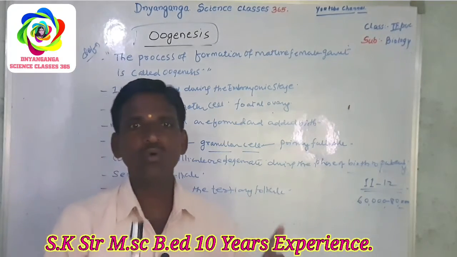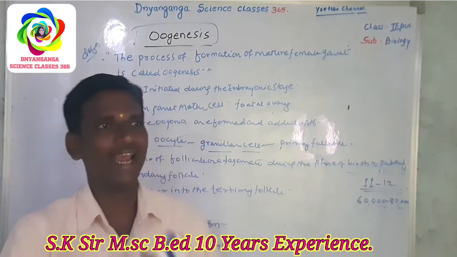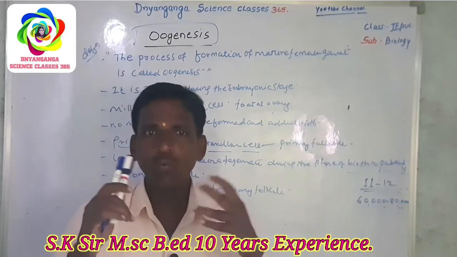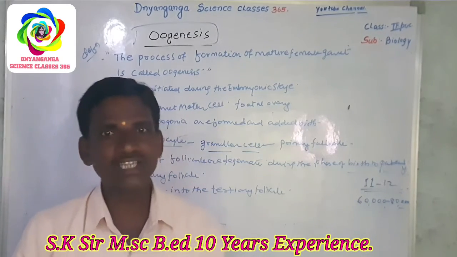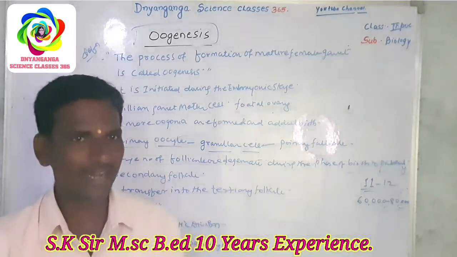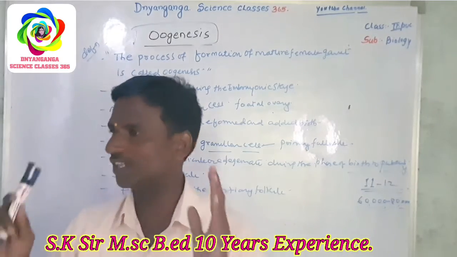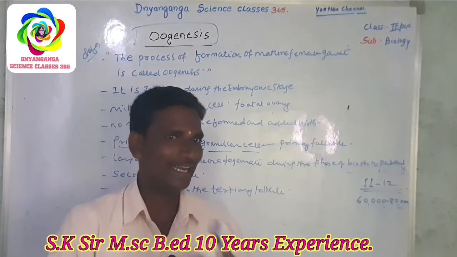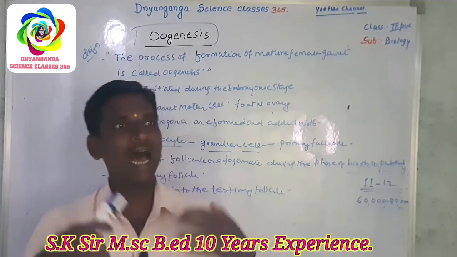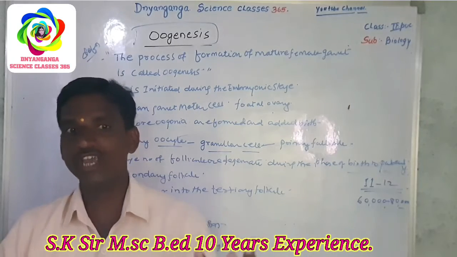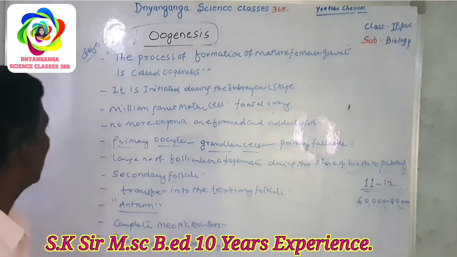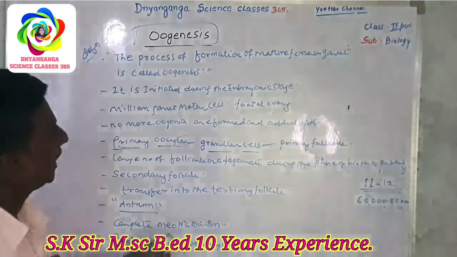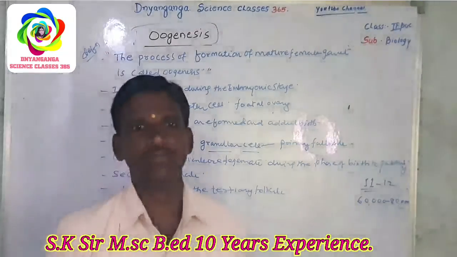No more oogonia are formed and added after birth. First, the oogonial cell starts division, enters prophase I of meiotic division and gets temporarily arrested. That stage is known as the primary oocyte stage.